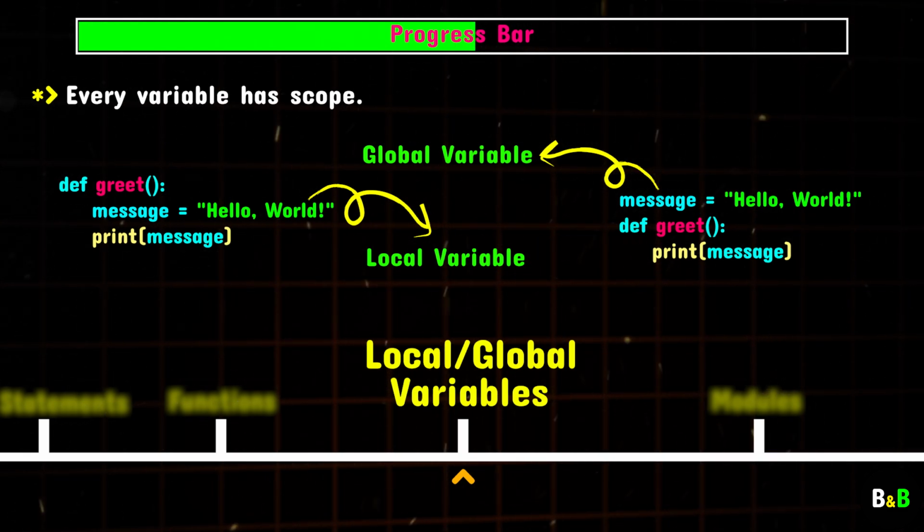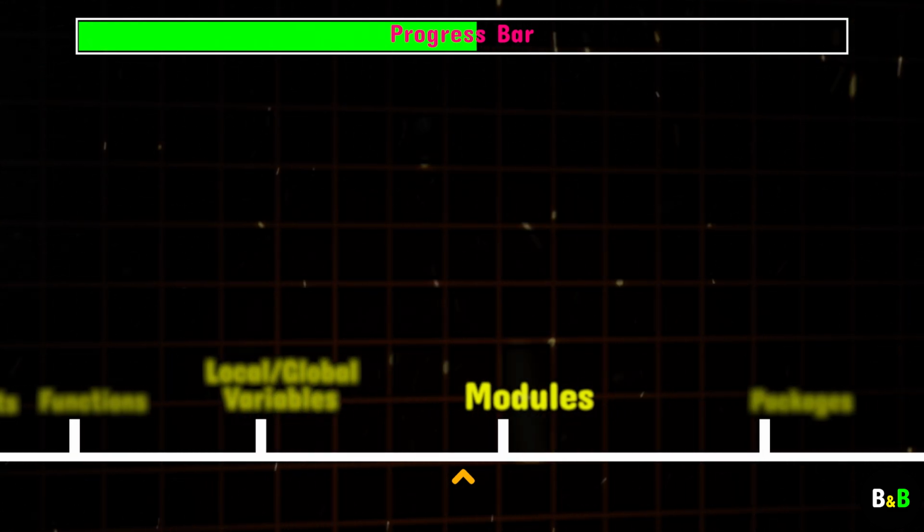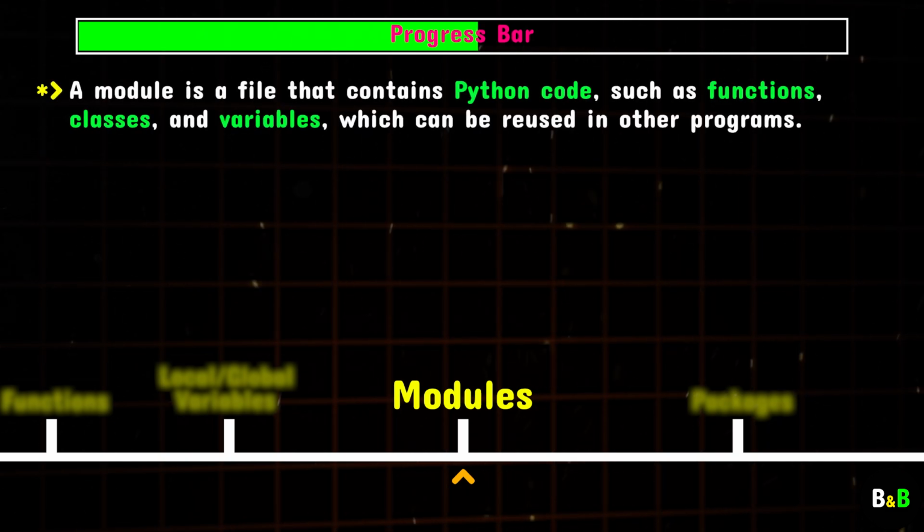Next, we move on to one of the most important topics in Python: modules. Modules are a powerful feature of Python that helps us organize our code into reusable units. Think of modules as prepackaged sets of tools or building blocks that make your coding life easier. Instead of writing everything from scratch, you can simply use or create modules to save time and keep your code clean and efficient. We'll start by understanding what modules are and why they're so important.